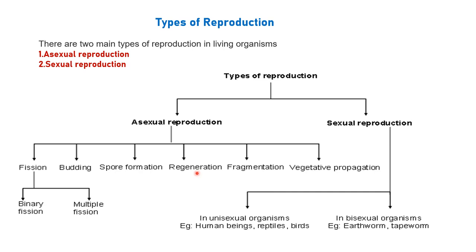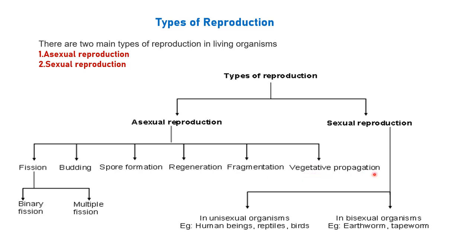Lizard is another example. If the tail of the lizard is broken off, then that particular organ can be regenerated, but not the whole organism. We are going to study the difference between regeneration and fragmentation in the coming slides. Fragmentation takes place in multicellular organisms. Spirogyra is an example, where a mature spirogyra can fragment, dividing into different parts which can each grow as an individual.